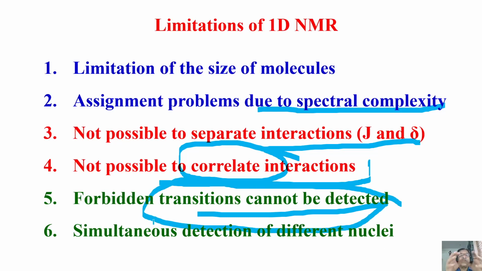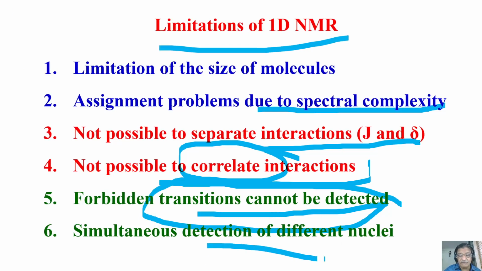So this is one big limitation of 1D NMR. And what is the use of detecting such forbidden, multiple quantum transitions? There are enormous advantages, which I am going to tell you. Much information can be derived. First, we can simplify the spectrum. We can analyze the spectrum in an easy way. A lot of advantages are there. We can do spin system filtering. A lot of things we can do by detecting the multiple quantum spectrum. That is one of the limitations of 1D NMR. So 1D NMR has several limitations.